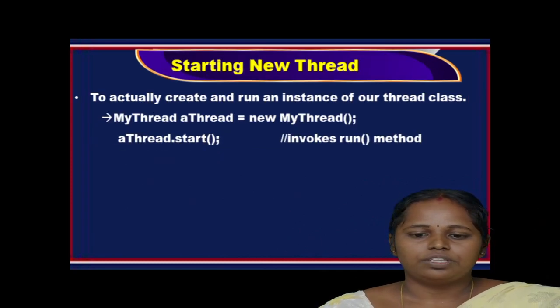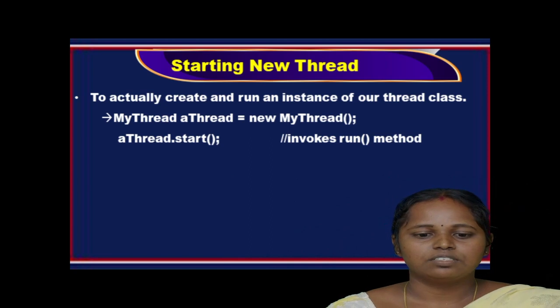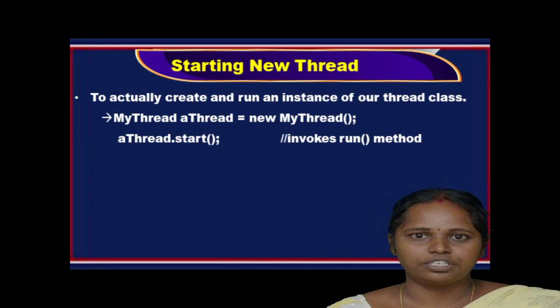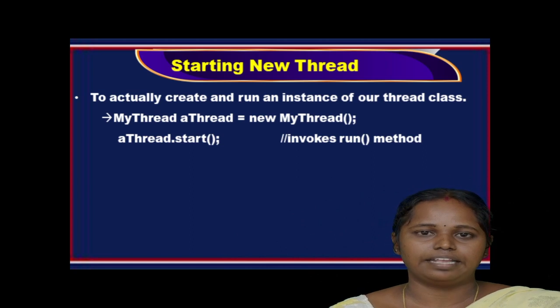So, how do we start a new thread? This is a way to actually create and run an instance of our thread class. myThread aThread = new myThread(); aThread is an object of the myThread class. So we can create the object to call the thread class. aThread.start(); using this object, we call the start method, which also invokes the run method using the object aThread.